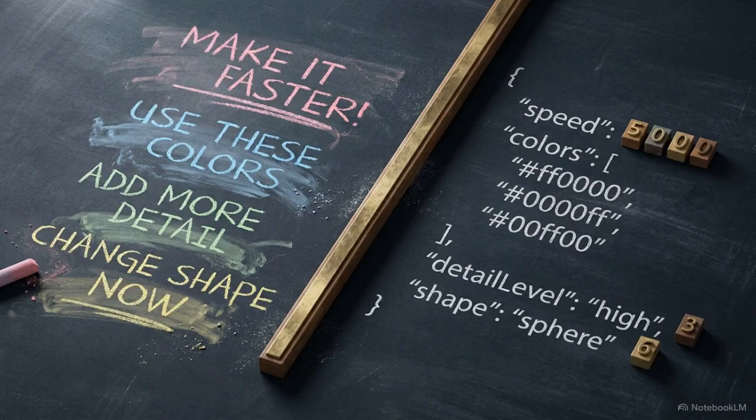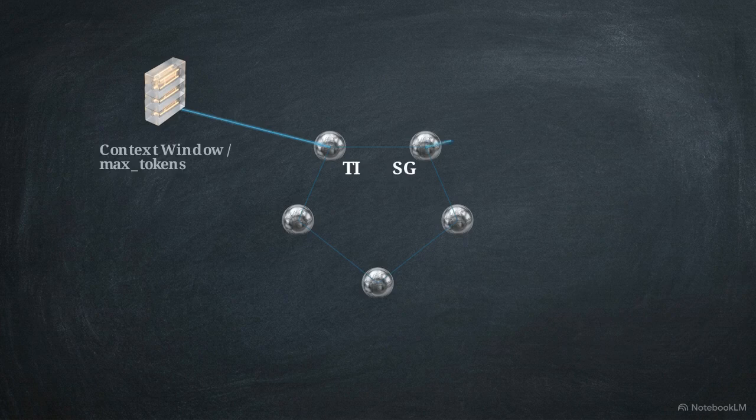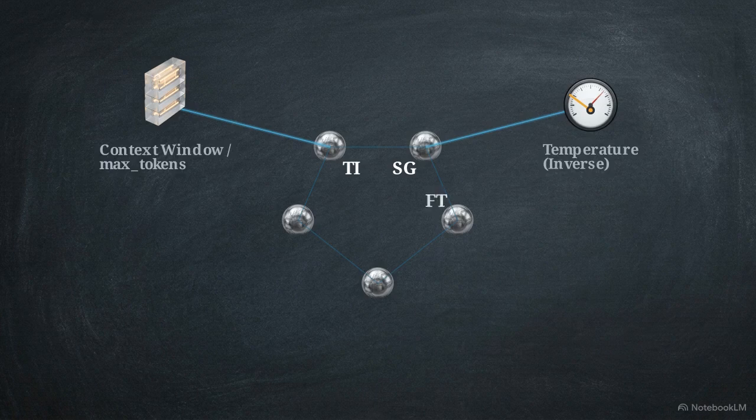Stabilizing production agents requires a transition from trial-and-error prompt engineering to a rigorous mathematical calibration of receiver parameters. The RPCS-1 framework translates abstract environmental conditions into exact parameter values across 5 cognitive receiver primitives. The first is temporal integration, or TI, controlling context window strategy and maximum token limits. Signal gain, or SG, dictates how strongly the agent amplifies data, mapping inversely to temperature.